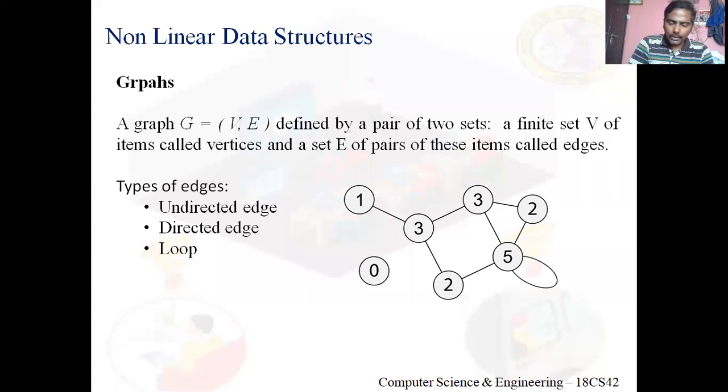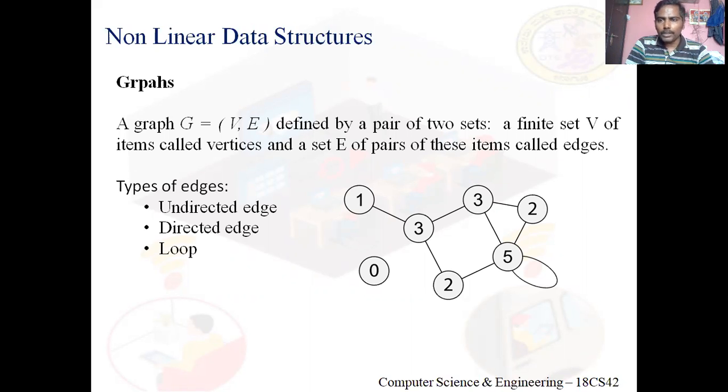Suppose, as seen in the diagram, there's an edge between vertices 1 and 3, right? That I will represent as a tuple. I will enclose it within parentheses and write it as (1, 3) or (3, 1).